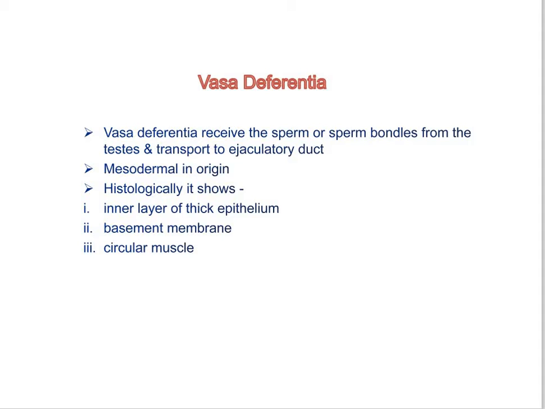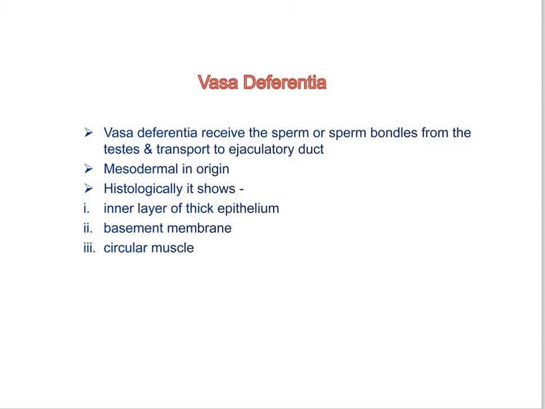The vasa deferentia are mesodermal tubes differing in length among insects. So the vas deferens is variable in length and also in diameter. In some insects it is short, in some it is elongated and coiled, and in some it is straight. So the vasa deferentia differ from insect to insect.